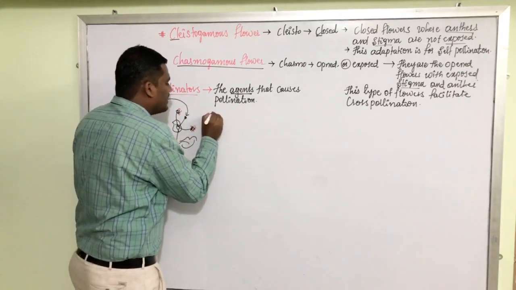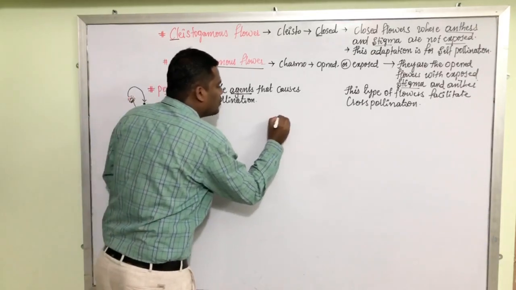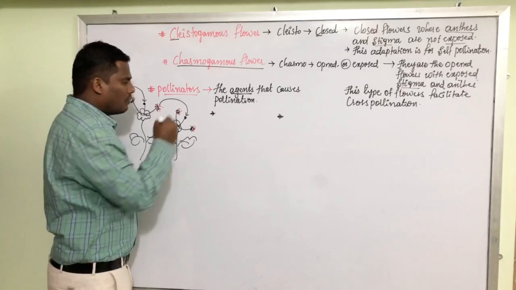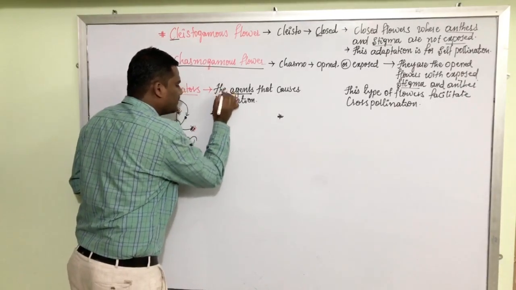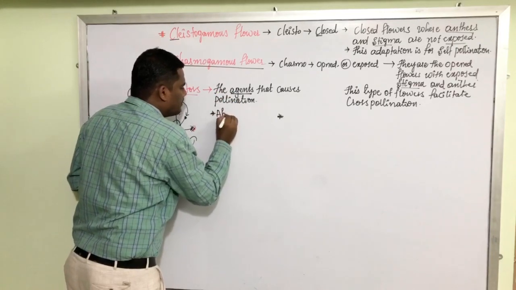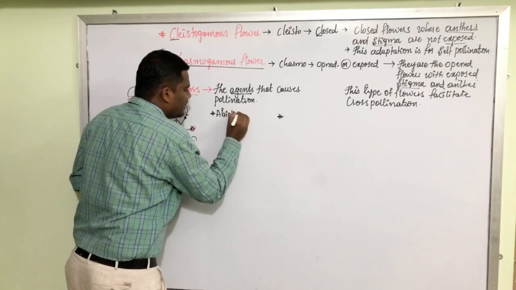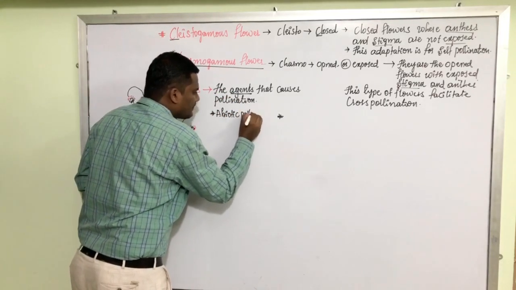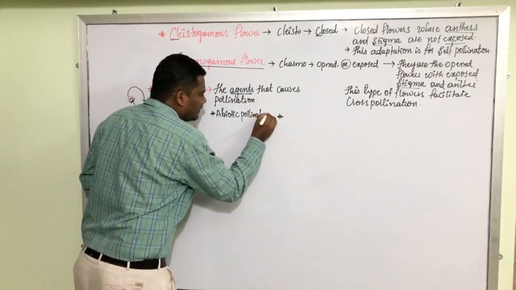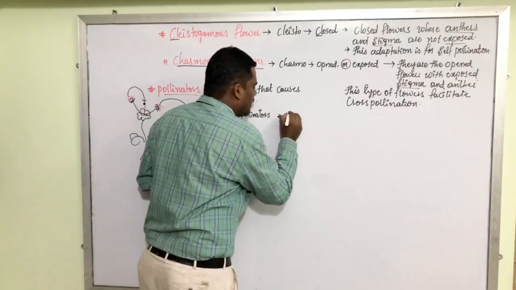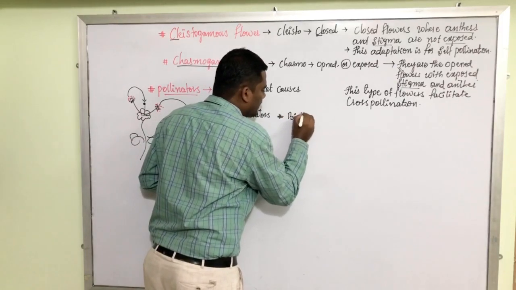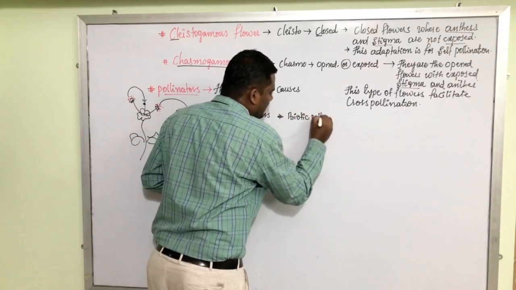Such pollinators can be divided into two types. One is abiotic pollinators, and the second type is biotic pollinators.